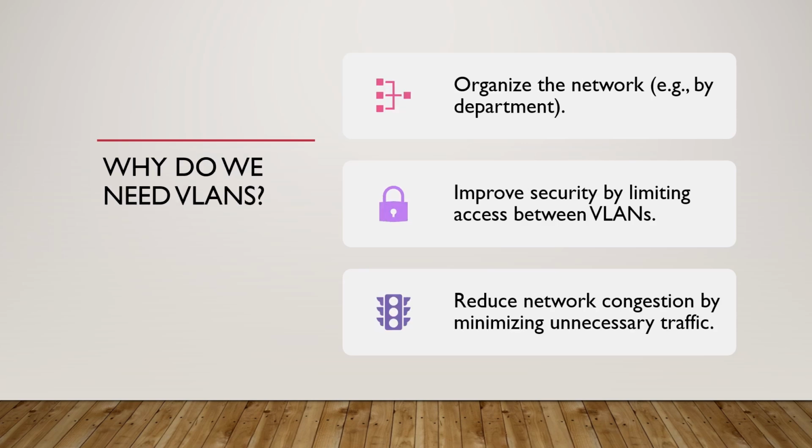Why are VLANs important? They help by, one, organizing the network: group devices logically, for example, by department, while improving security. Devices in different VLANs can't talk unless permitted. And two, reducing network congestion: by keeping communication within smaller groups, you limit unnecessary traffic.